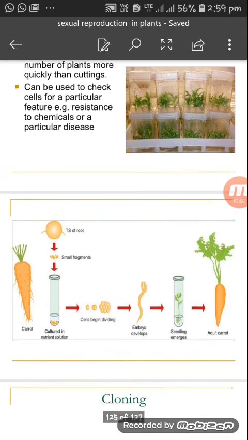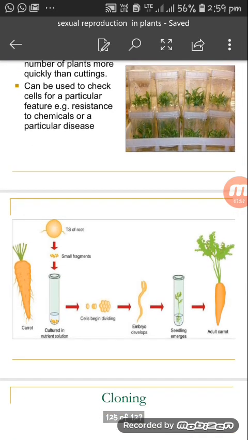Let's see this carrot. This is a cultured nutrient medium. Small pieces of root are taken and put into the cultured nutrient solution. Look over here, the cells start dividing slowly.